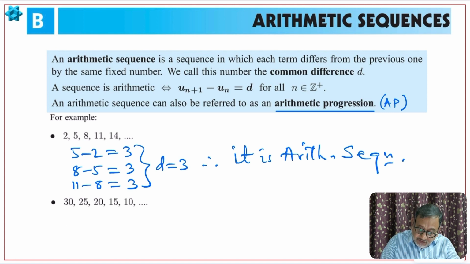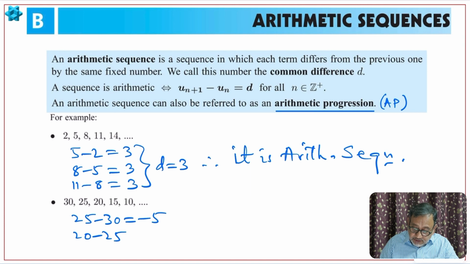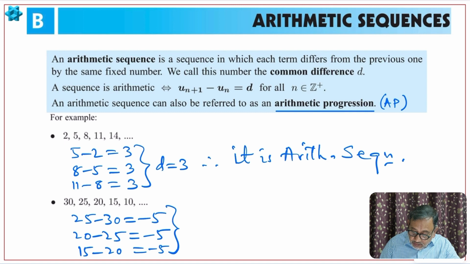So 25 minus 30, so minus 5. 20 minus 25, the next term minus the previous term. I am taking second minus first, third minus second, fourth minus third, and so on. So it will also be minus 5. Then 15 minus 20, again it is negative 5. So therefore there is a constant difference, which is d equal to negative 5. Hence it is also an arithmetic sequence, right?